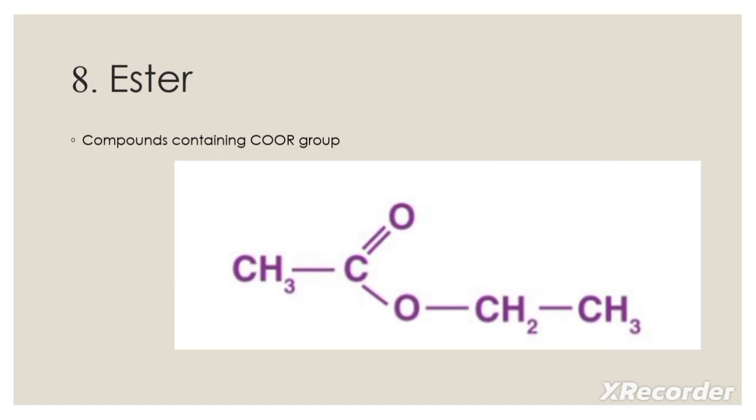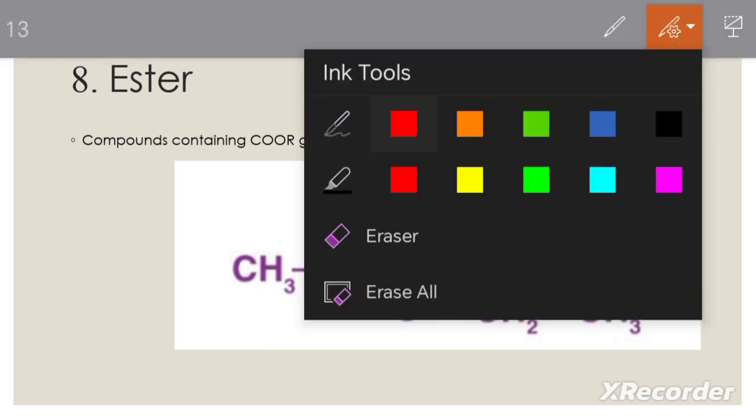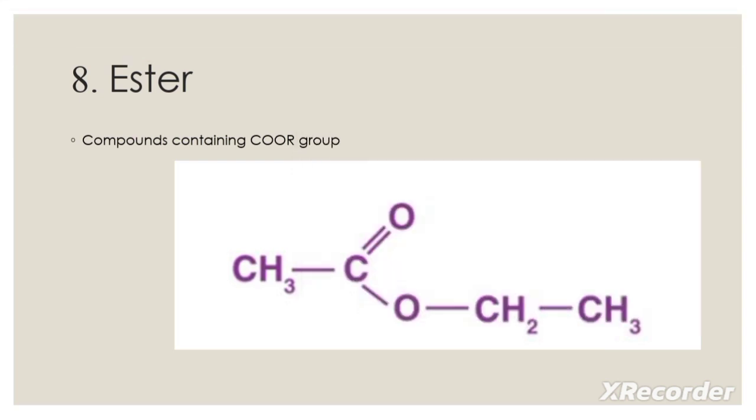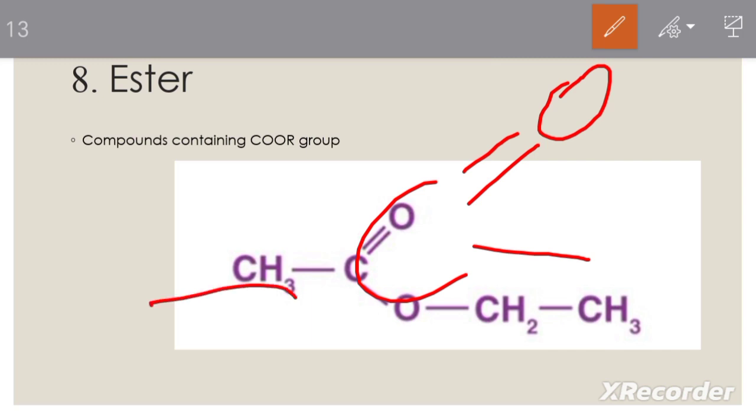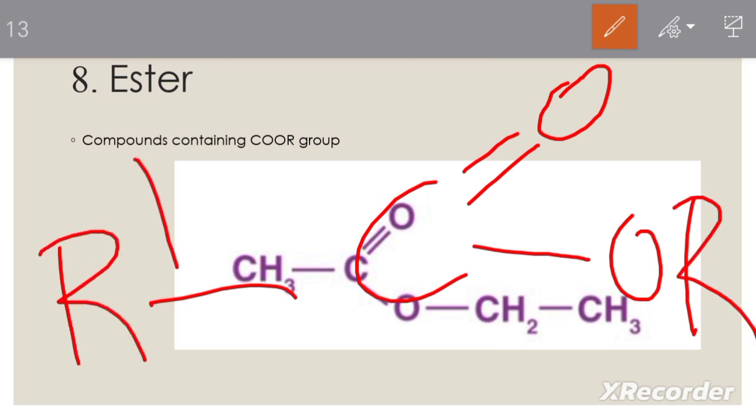Then the other derivative of carboxylic acid is ester. Compounds containing the COOR group are esters. That means a carbon atom should join to an oxygen atom through a double bond, and replacing the other bonds there should be an OR group, and here an aryl or alkyl group, right?